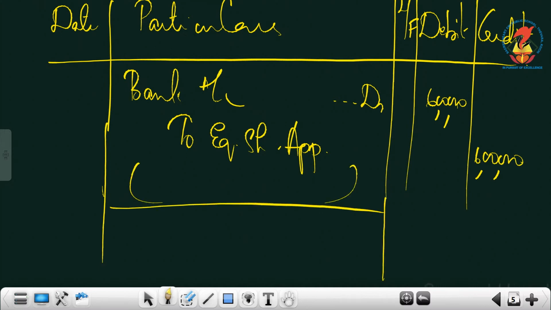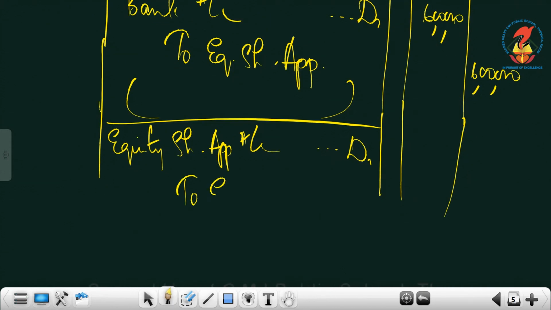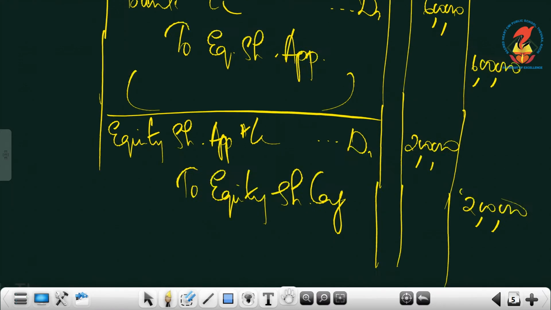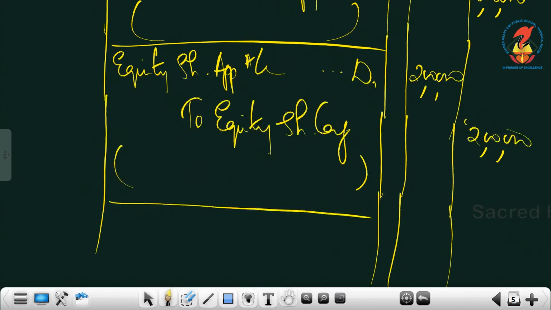Write the narration. Then the next one, equity share application account debtor to equity share capital. Take the second amount from your working note, that is 2 lakhs. Then as third entry, what you have to do is not allotment entry, because here we have a refund of 1 lakh. The third entry must be refund entry.